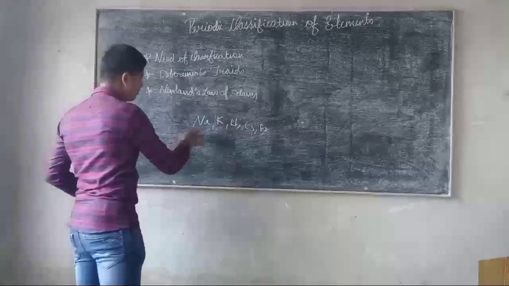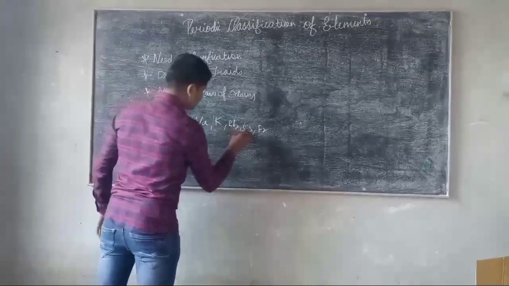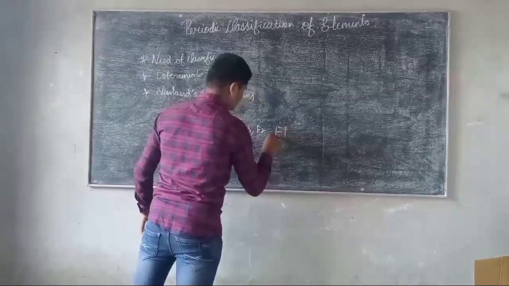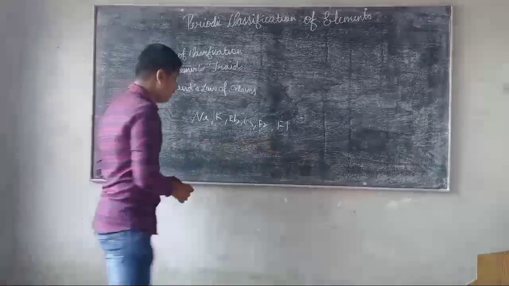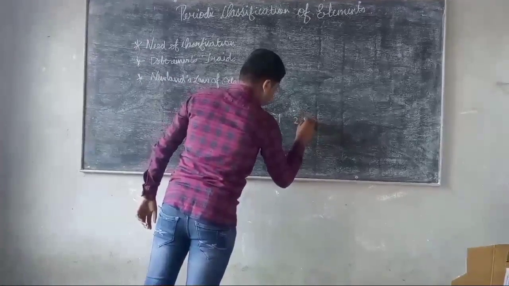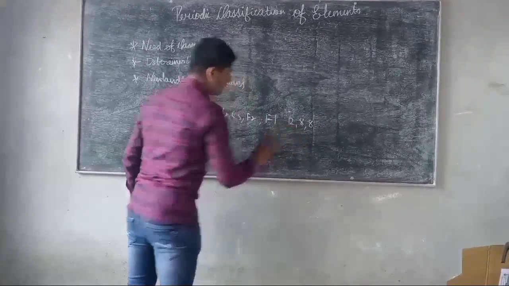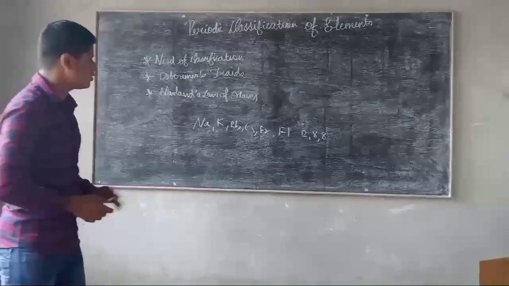Don't they look messy? They are looking messy. There is no connection between sodium and rubidium, cesium and francium, and also fluorine. This is a halogen, which means it has not completed its octet, whereas the next one has an electronic configuration of 2, 8, 8. That means it is a noble gas, an inert gas. So there was no classification of elements.